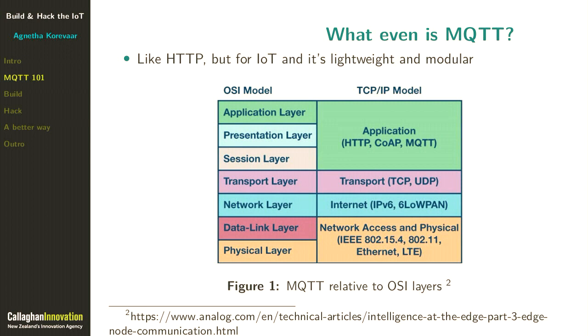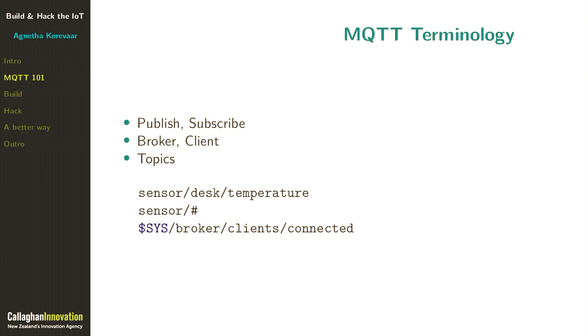So first, a few words that are going to be helpful for us to understand. MQTT is a publish-subscribe-based messaging protocol, and I'm going to explain that a bit more in the next slide. There are two main roles in MQTT. There's a broker. Everyone talks to the broker, and the broker makes sure that everyone gets the right messages. The other role is a client. A client might produce data, that's publishing, or it might consume data, that's subscribing.